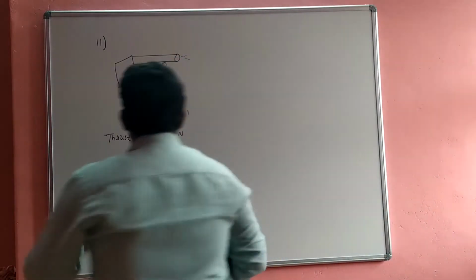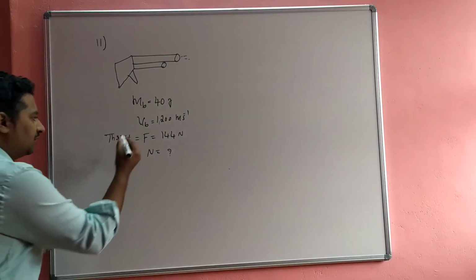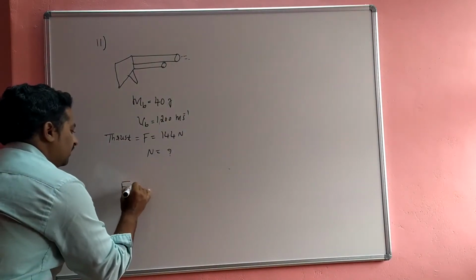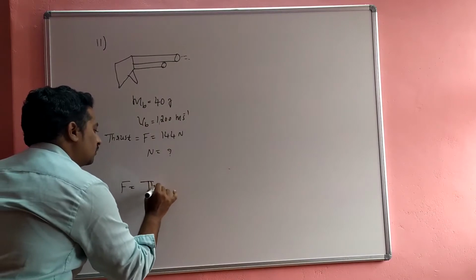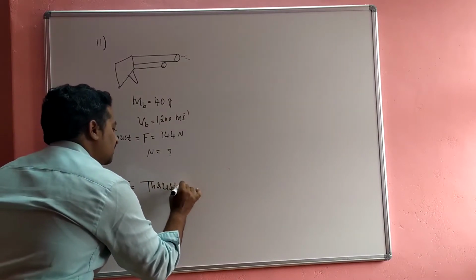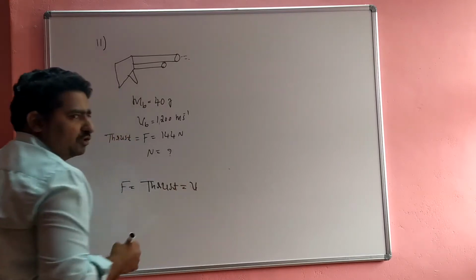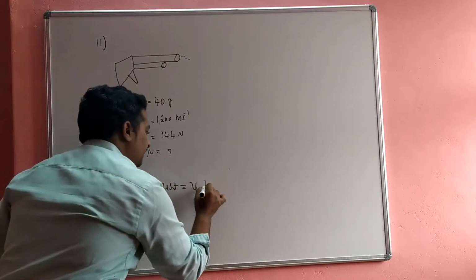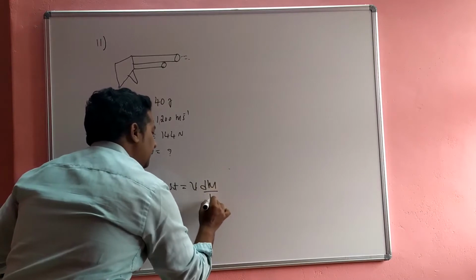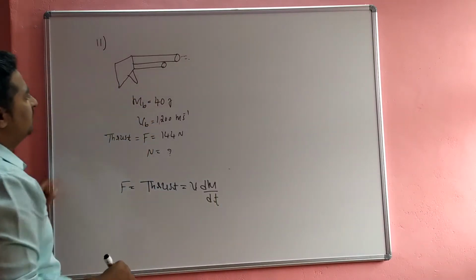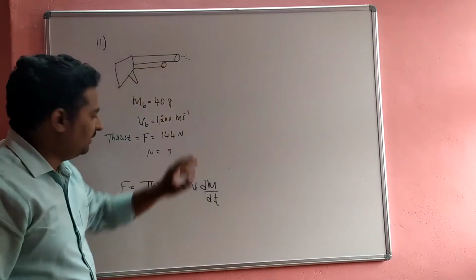Okay, we know the formula for thrust, that is F. Thrust is equal to V dm by dt, if V is constant, because the bullet speed remains constant.